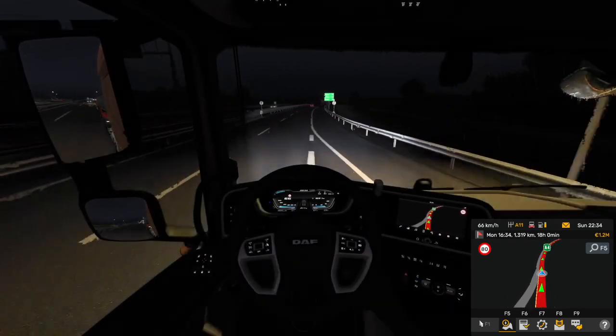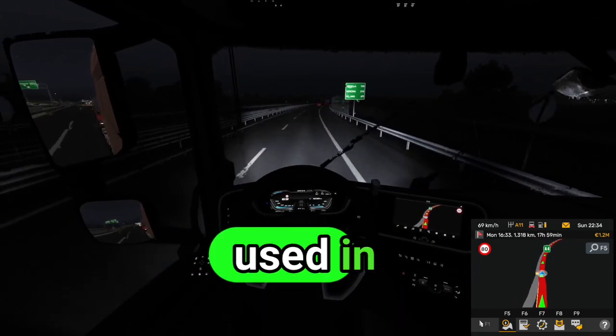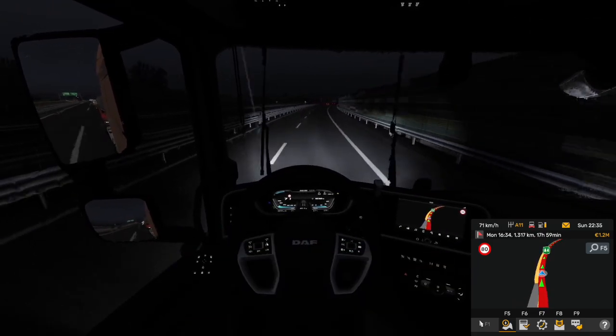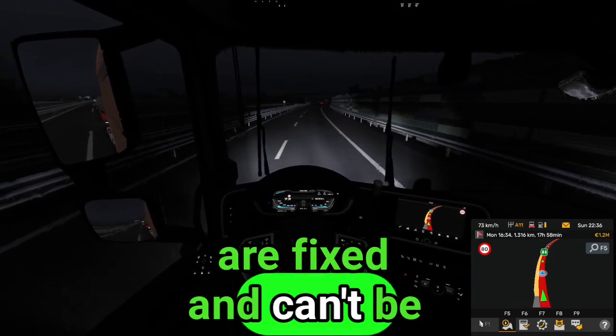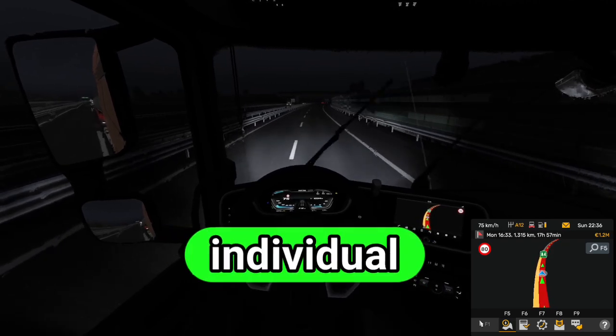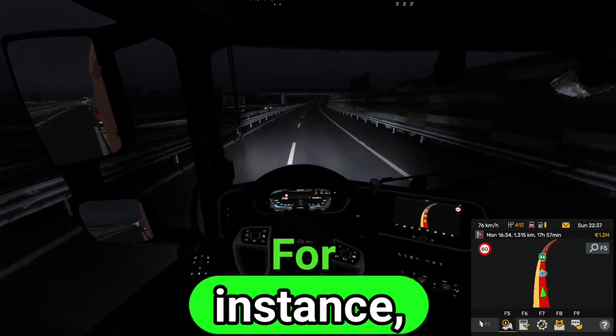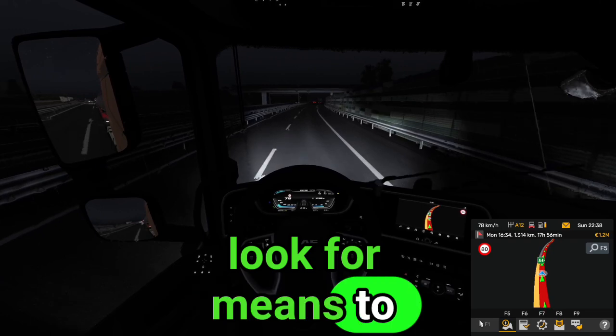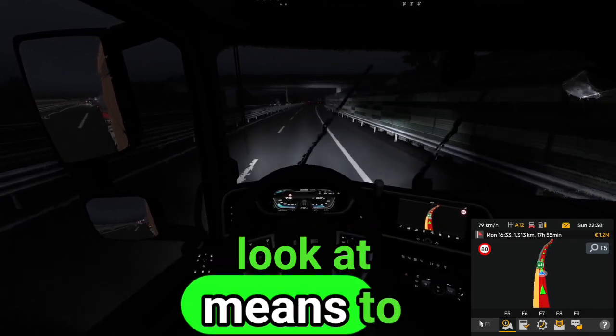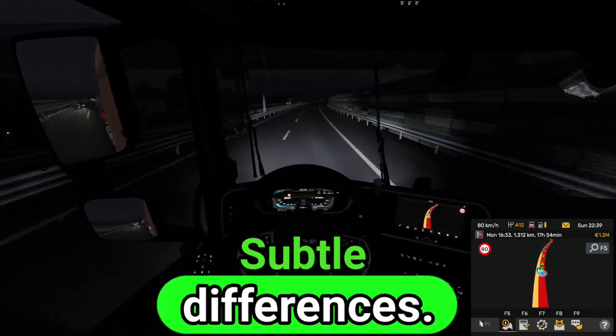Idiomatic usage. Prepositions are often used in idiomatic expressions, where their meanings are fixed and can't be easily deduced from their individual definitions. For instance, look for means to search, while look at means to observe. Subtle differences.